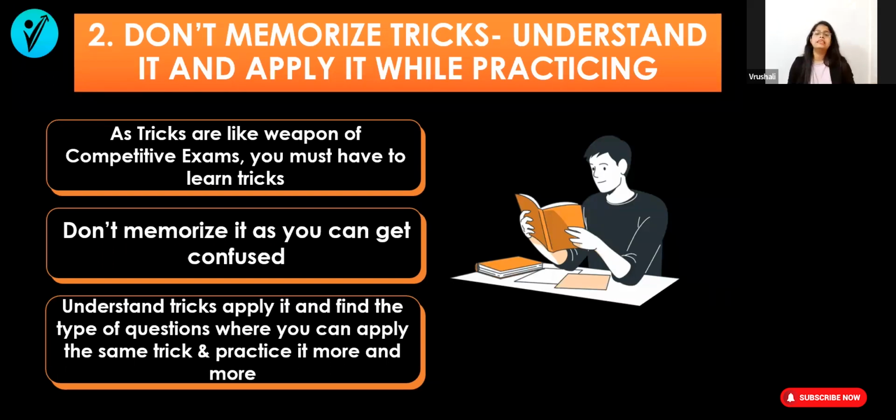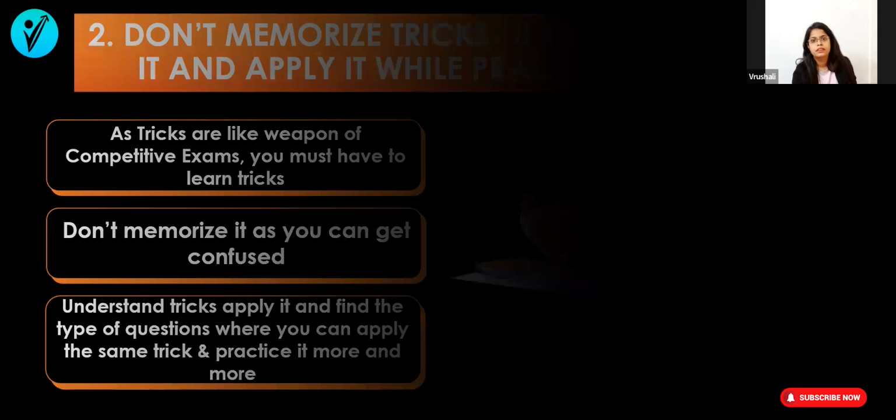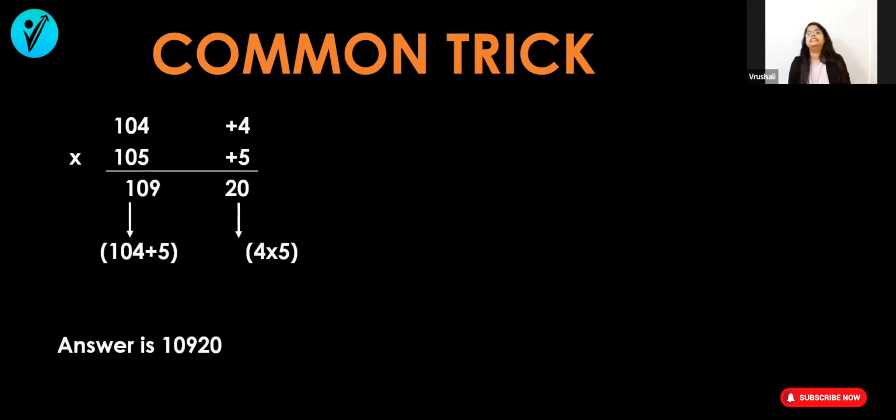It should come easily. So understanding the trick is most important, and applying that trick while practicing itself is even more important. If you are memorizing the tricks now and thinking that in the exam I will apply that trick, then it is a completely wrong way. You have to practice it now itself, understand it now itself, and apply it now itself. This is the actual time when you have to apply those tricks. So tricks are most important. In that, I have taken one common trick. This is the most common trick which we mostly use. Let's understand what exactly the trick is. Suppose I have to multiply 104 into 105.